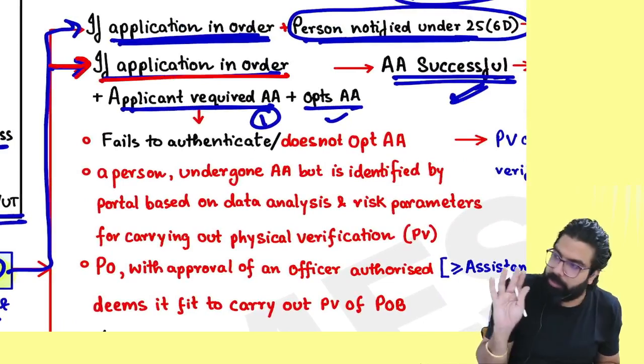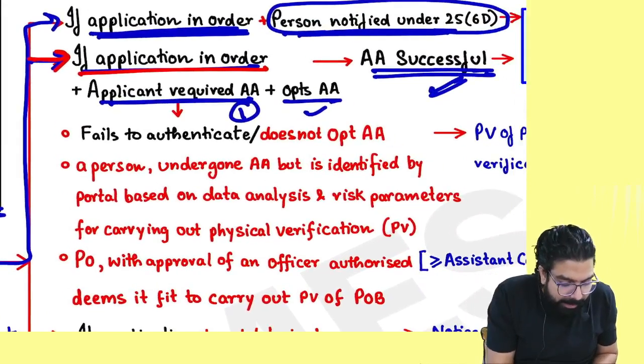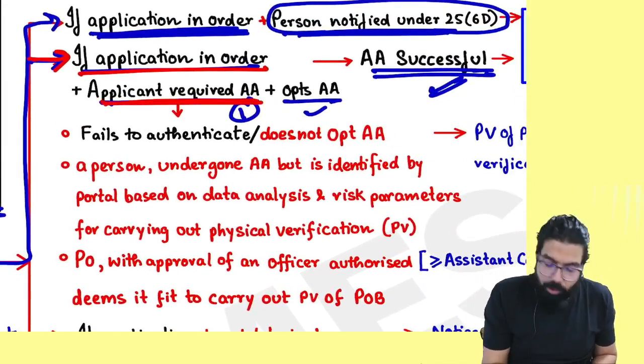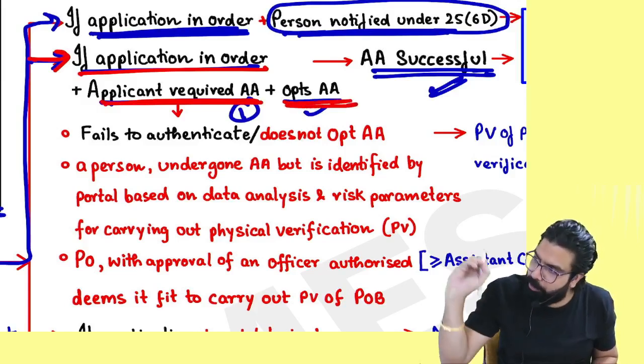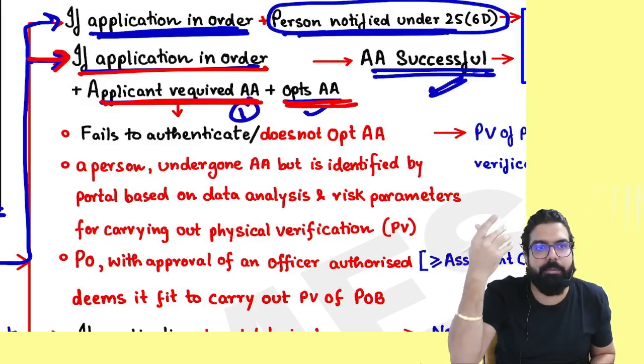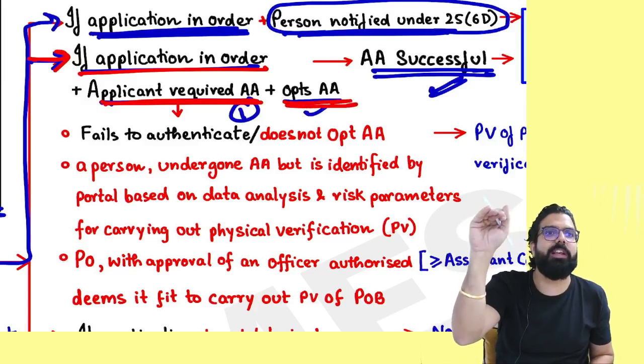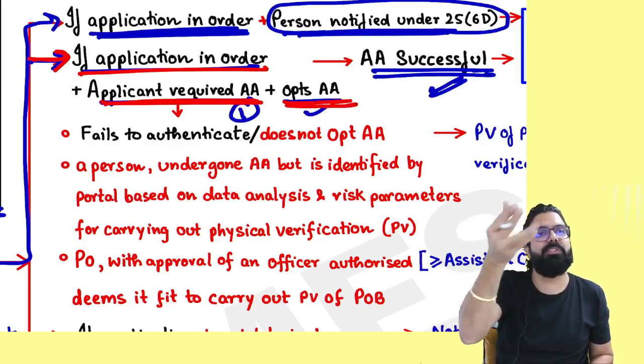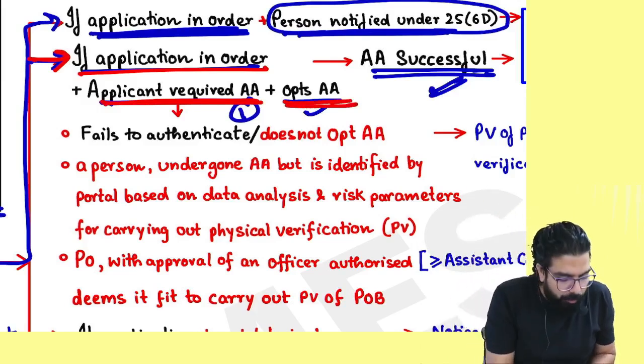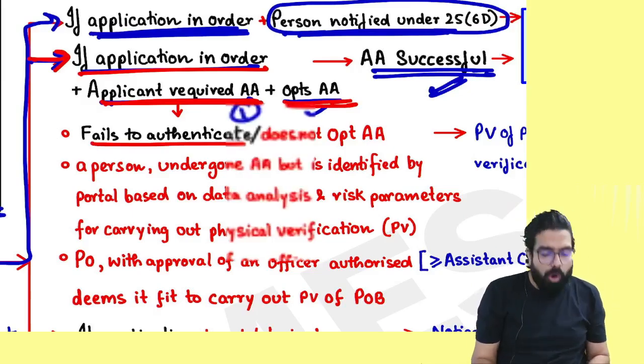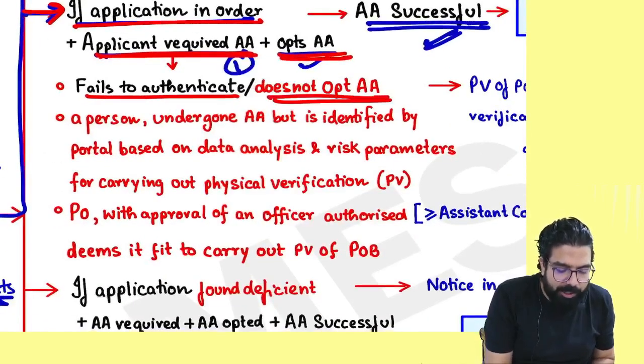Application is in order. Aadhaar authentication required, opted also. I told I will do also. But I never clicked on the link, or I clicked on the link and the OTP came on some other number which is not with me. So failed to authenticate Aadhaar.